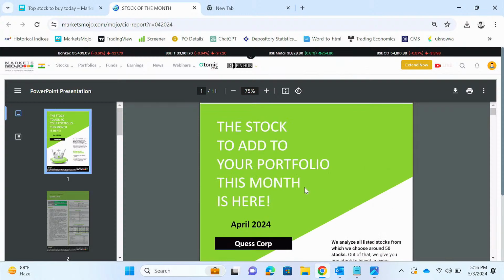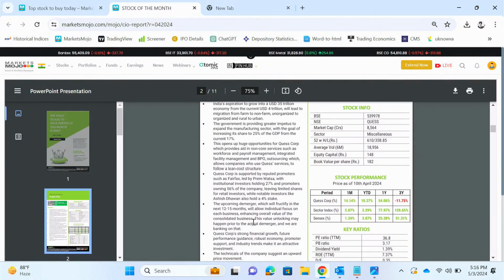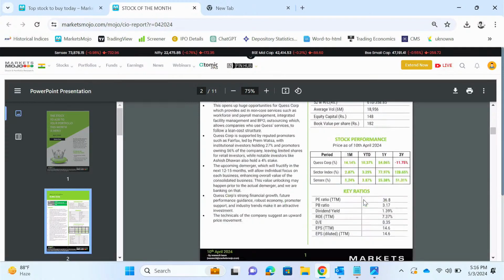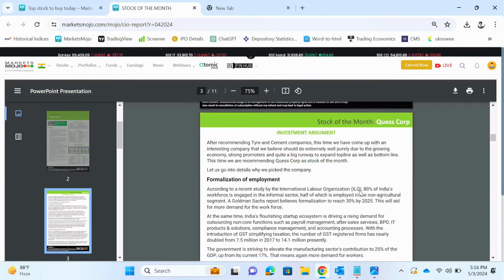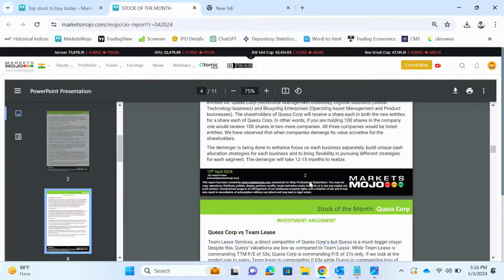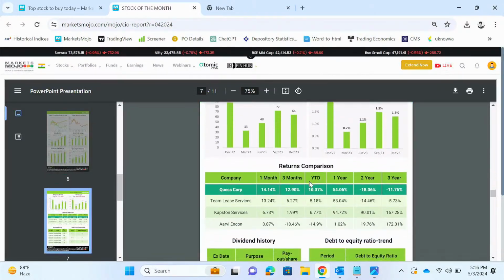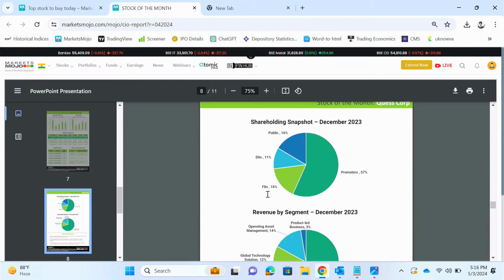So last month in April we suggested Kescorp. You can find a summary, basic information about the stock, key ratios, our investment argument, why we are suggesting buying this stock, etc. You can just go below, you can see its performances, operating profits, etc. And you can browse it.